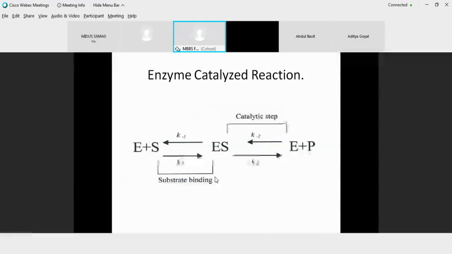This is an assumption that was made by the scientists Michaelis and Menten. They said two things: do the kinetics with a unireactant system and then convert it into a multi-reactant system. Use one central complex and then study the enzyme. These are the assumptions that were made for later studies.